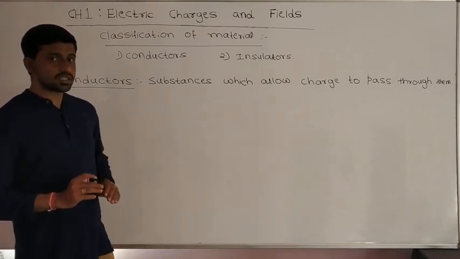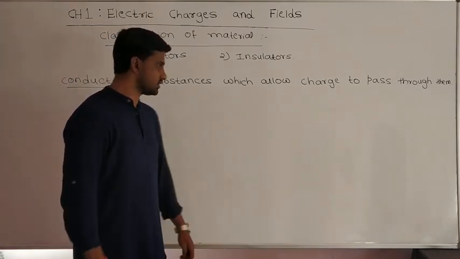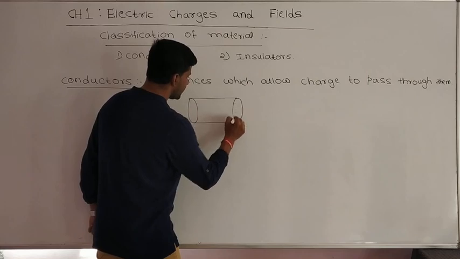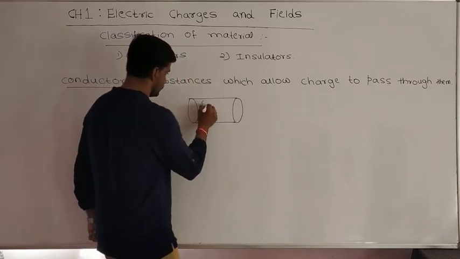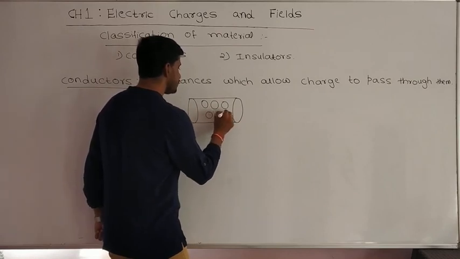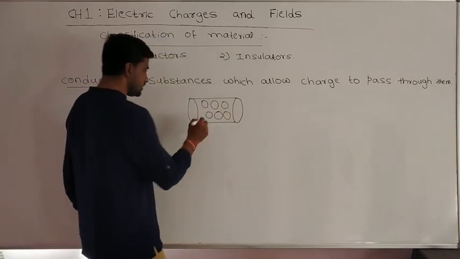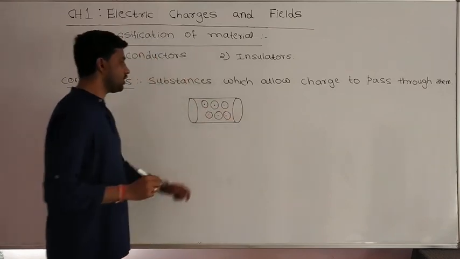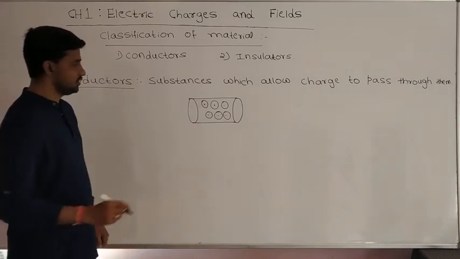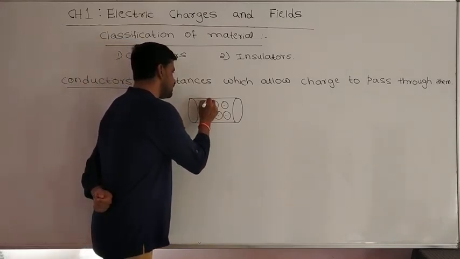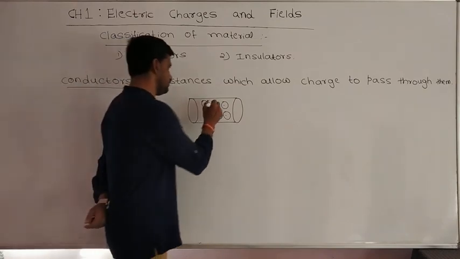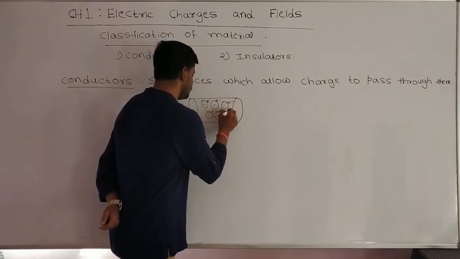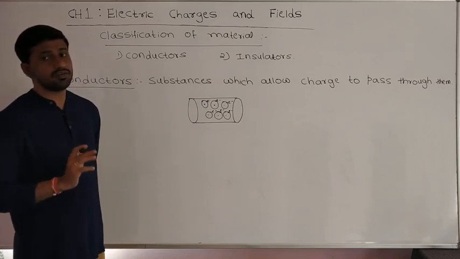Why do these substances allow the charges to pass through them? That we will discuss. Suppose I consider one conducting body. This conducting body is made up of so many atoms. These are all the atoms of this conducting body. Each atom consists of a central nucleus, the central core of the atom, and around the nucleus it has some orbits. Assume this is a valence shell, and in that valence shell there are valence electrons revolving around the nucleus. Especially in the case of conductors, these valence shell electrons are free electrons.